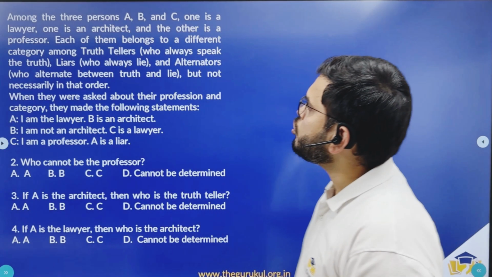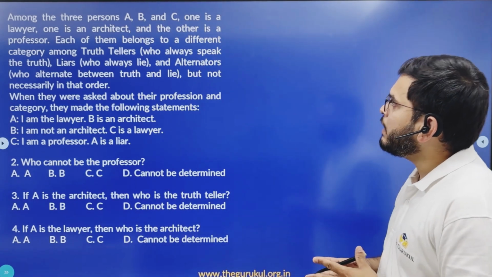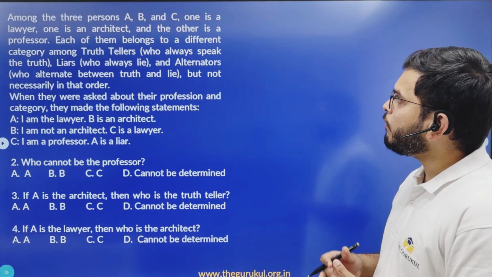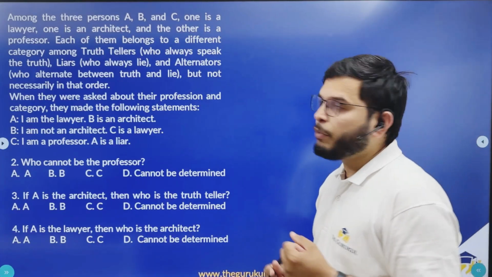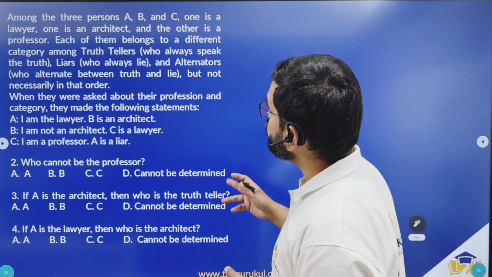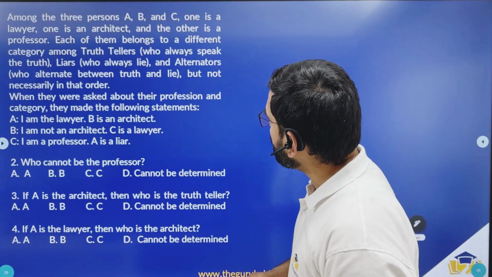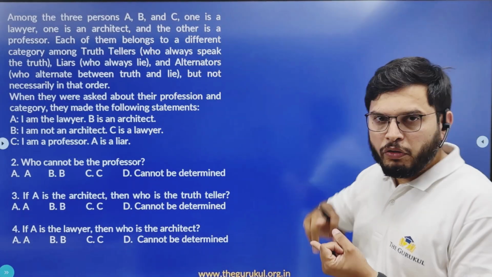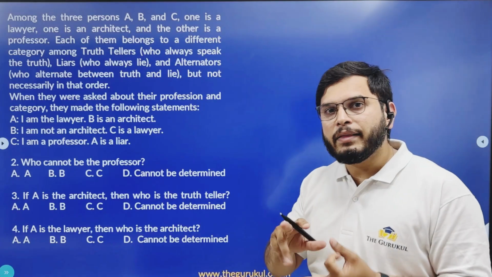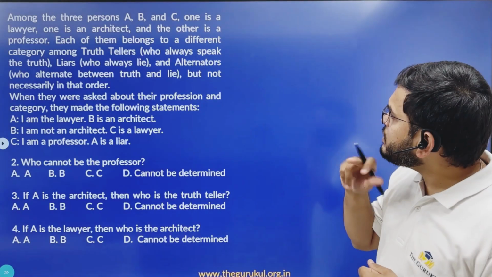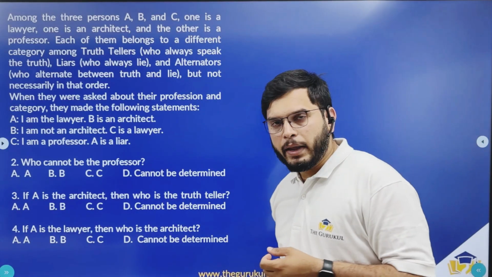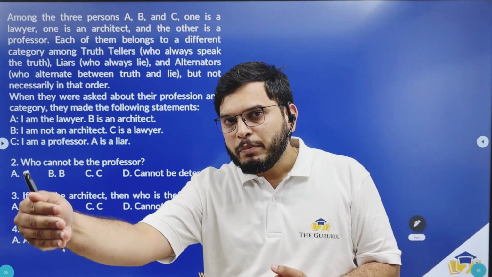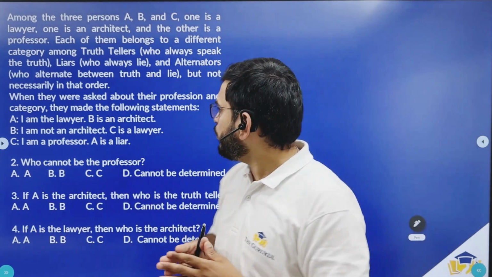Now coming to the second question. Among the three persons A, B and C, one is a lawyer, one is an architect and the other is a professor. So we have A, B, C belonging to three different professions. Each of them belongs to a different category among truth tellers, liars and alternators. So one among these three is a truth teller, one is a liar and the other is the alternator. And who is an alternator? Who alternates between truth and lie. So if the first statement is true, the second statement has to be a lie. And if the first statement is a lie, the second statement has to be true.